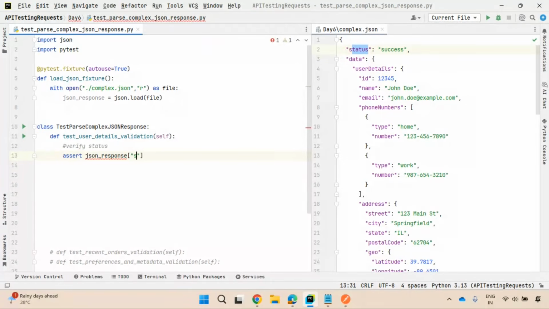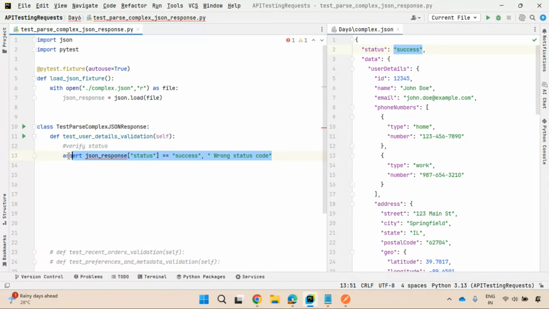So JSON response of status. And what is the value it should be? It should be success. This is what you are expecting. That is the first validation. If it is not, then wrong status code. You can specify the assertion message, right? So some simple validation, verify status, first validation, good. But observe here,